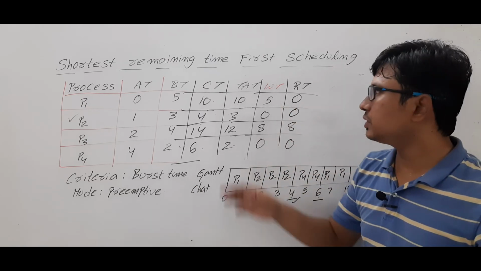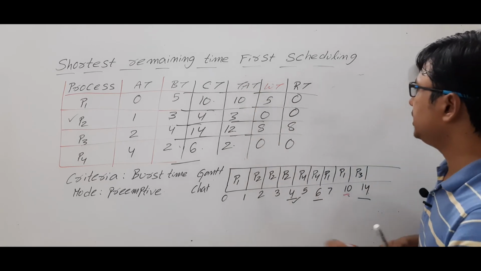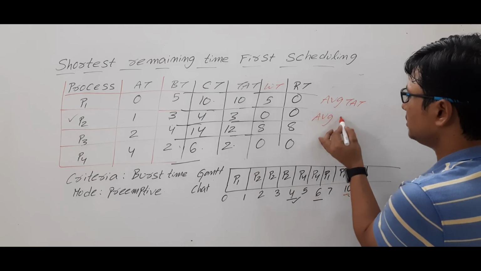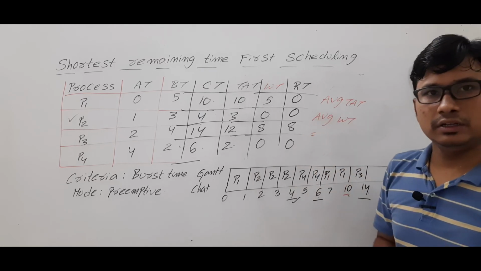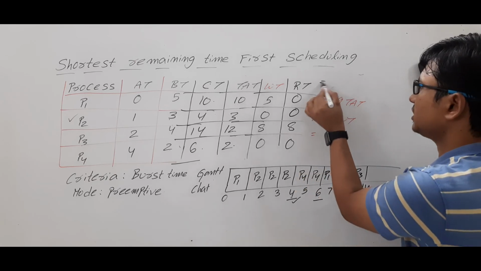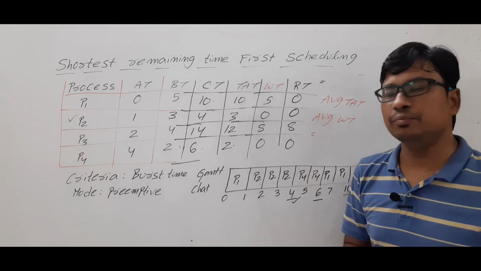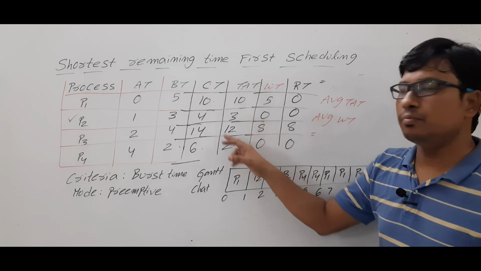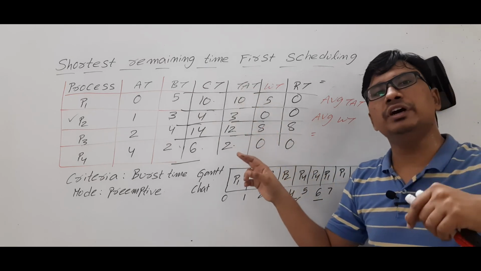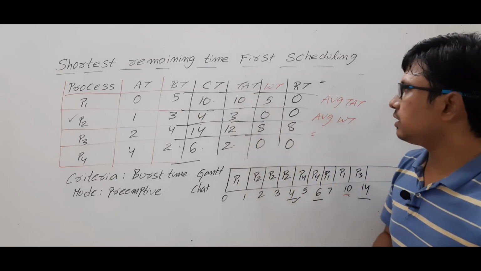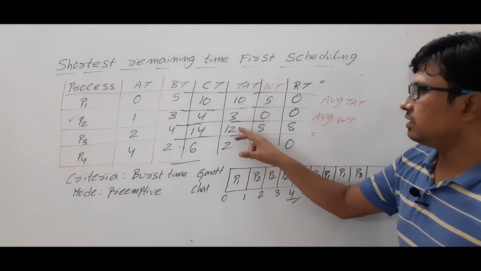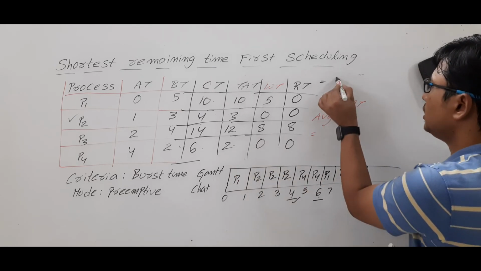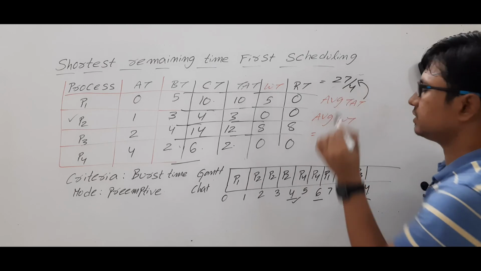Now, once we computed the turnaround time and waiting time, we need to compute the average turnaround time and average waiting time. These are the two parameters usually asked in competitive exams with respect to the scheduling algorithm. How can we compute the average turnaround time? We sum all the process turnaround times and divide by the number of processes. 10 plus 3 is 13, 13 plus 12 is 25, 25 plus 2 is 27, 27 by 4 is the average turnaround time.